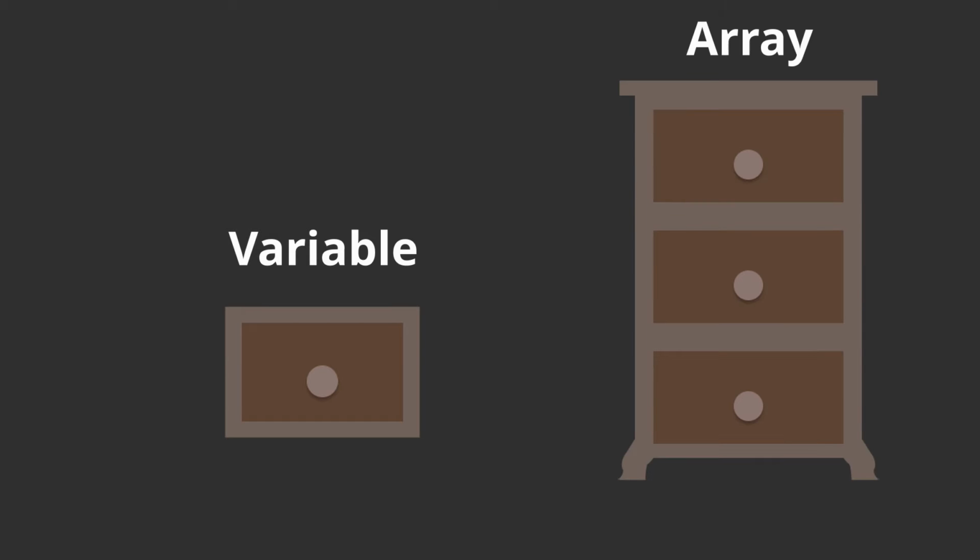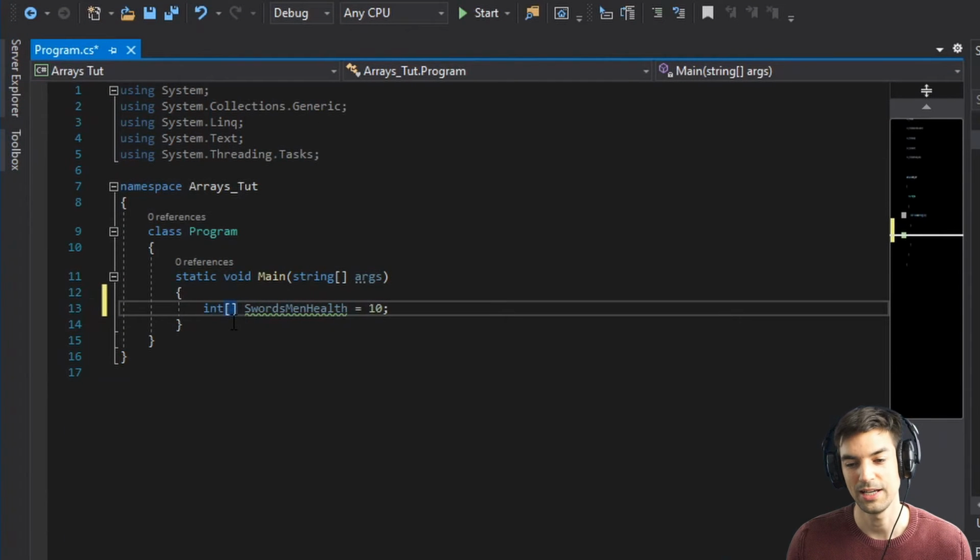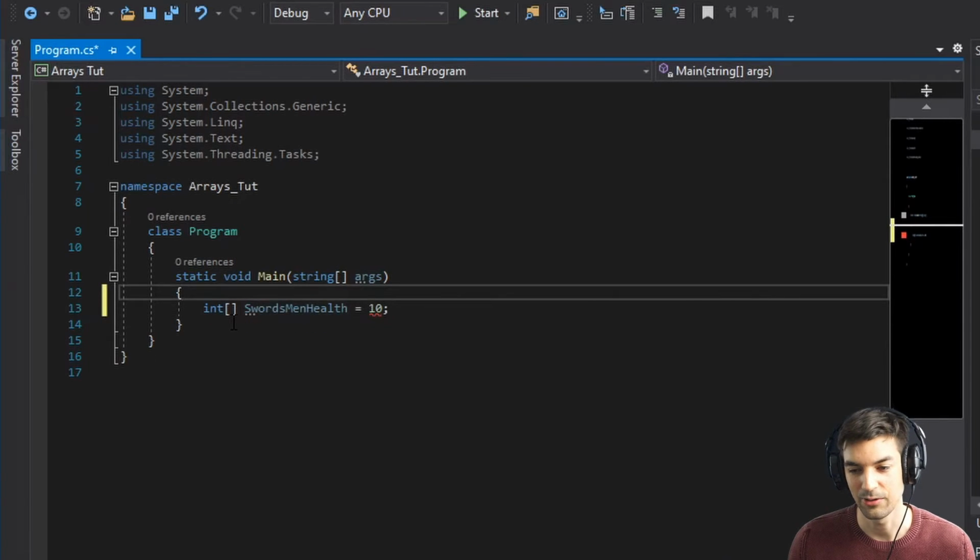You know that basically you can imagine it like that. A variable is like a box where you can store a value inside, like an integer or a float number or some text, you know. And an array is like a cupboard. And inside of this cupboard, there's a lot of space and you can have a lot of boxes. Then you do this, you add some brackets and now suddenly it is an array.